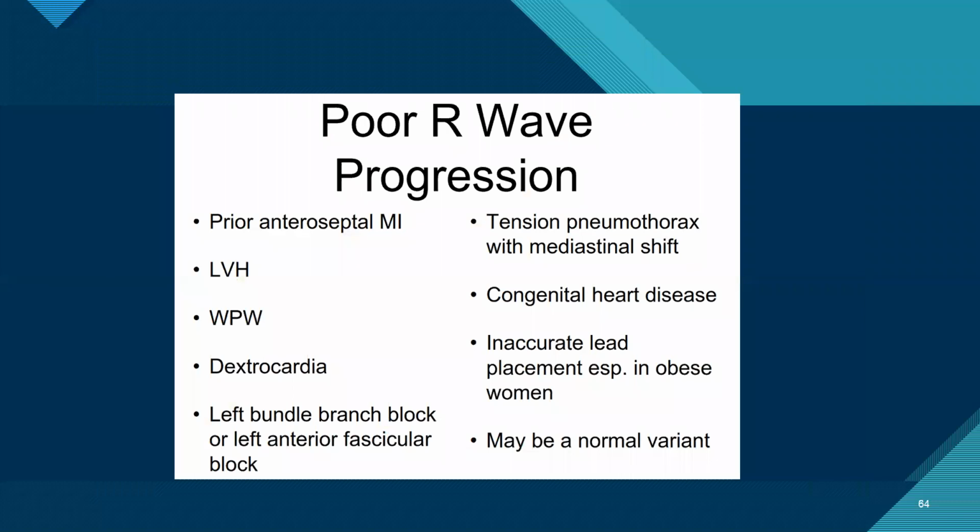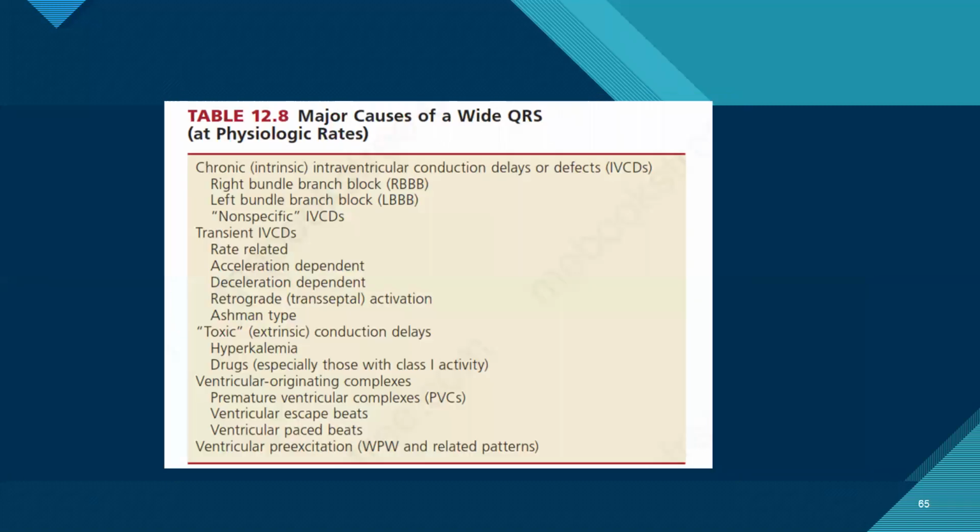Coming to the causes of a wide QRS: multiple causes, including extracardiac, left-handed downward, tension pneumothorax. Also wide QRS can be RBBB, LBBB, IVCDs, and transient IVCD, which may be rate-related or due to toxicities, drug-related, like hypokalemia or PVCs or physical exertion.